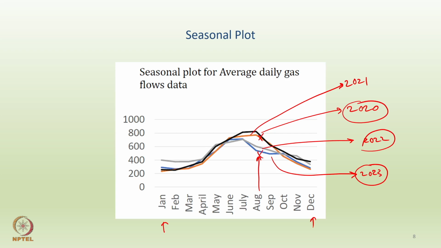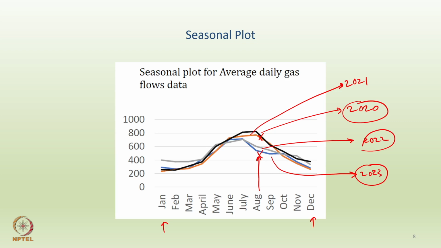So what do you mean by that? On average, the daily gas flow was much larger in the year 2020 as compared to 2023 or 2022 and so on. Okay. So one can compare, in a particular month, what changes one can observe across years of the same data. Right. So this is a typical seasonal plot. We have the months of a year on the x axis and values corresponding to different years in the graph itself.